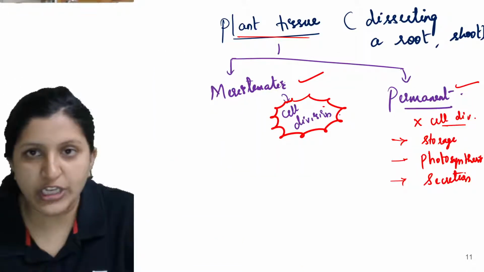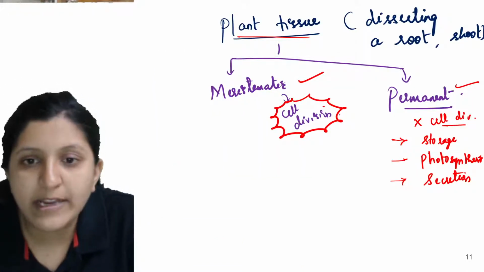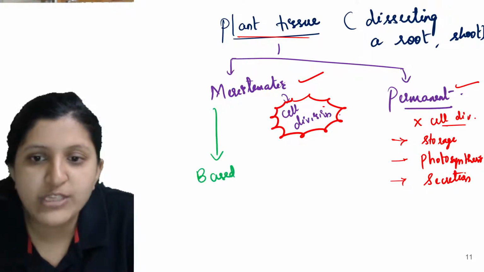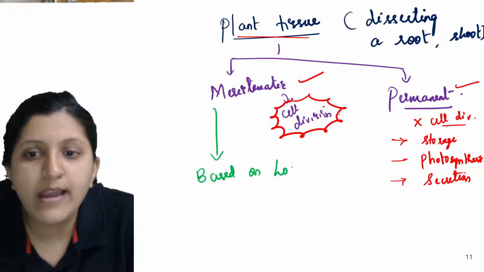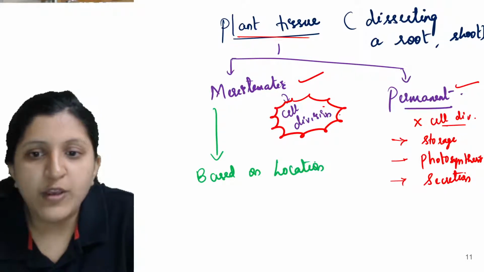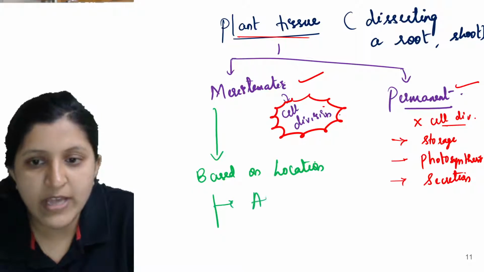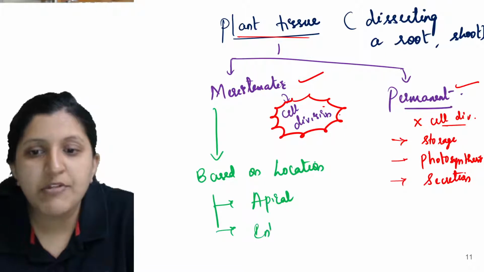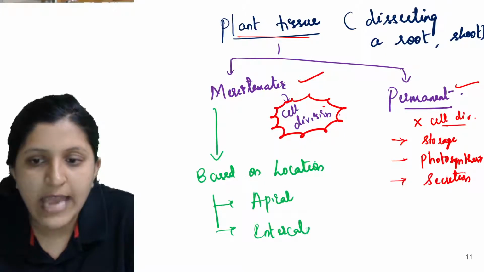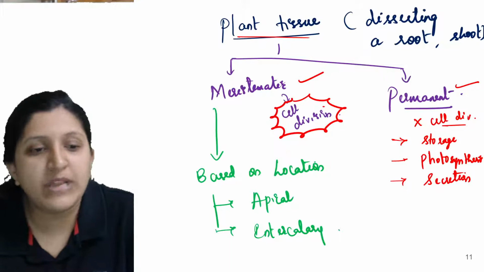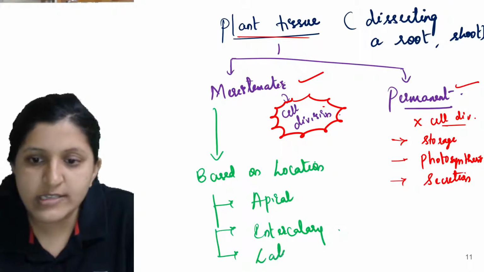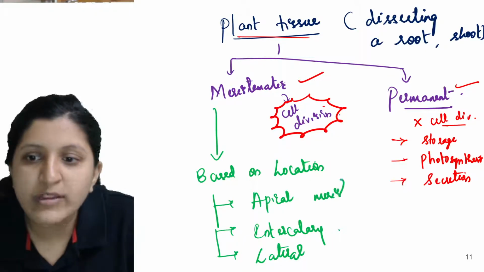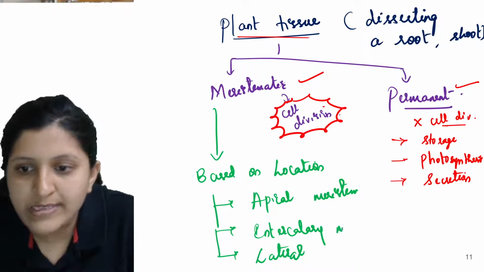So I'll just write the location here. Okay, so now meristematic tissue is classified based on location. So based on location, we'll be classifying this as the apical meristem. So there is apical meristem, then you can find intercalary meristem. Okay, so this is the intercalary meristem, and one more is a lateral meristem. Okay, so this is based on the location, like where exactly this is present. So based on that we will be classifying these meristematic tissue.